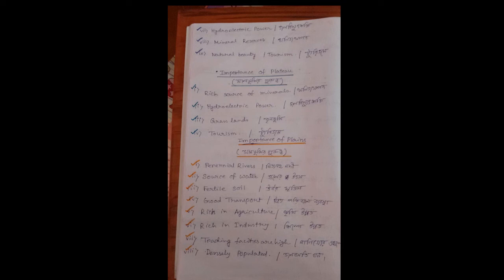The fast flowing rivers in this region are rich in hydel power generation. Okay, so hydel power plants are also developed in the plateau region.